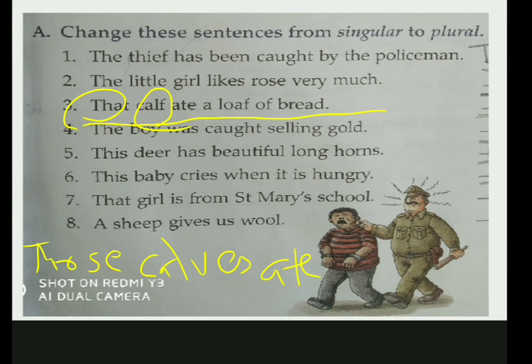Okay. So now why are we not changing ate? You cannot write eats. This is the past form of eat. If it was the calf eat a loaf of bread, then you could have written the calf eats. Okay. The calf eats a loaf of bread. Then if we have converted, we could have written the calves eat a loaf of bread. But as it is past tense, we are not changing it over here. Clear? But the rest of them you are going to change.